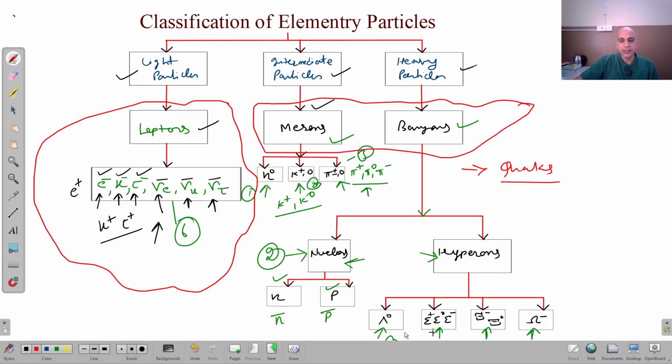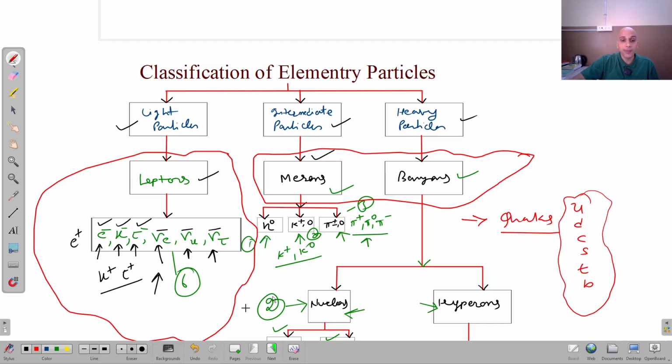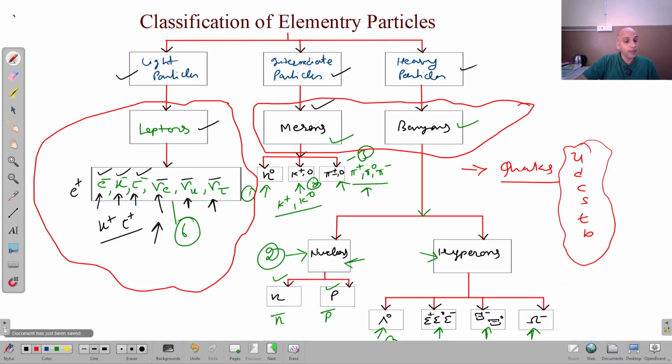Again, quarks have six types: up, down, charm, strange, top, bottom. Six quarks are there. And these quarks are fundamental particles. Remember, these quarks are fundamental particles. They cannot be broken down further. So it means we have six leptons and six quarks as fundamental particles.